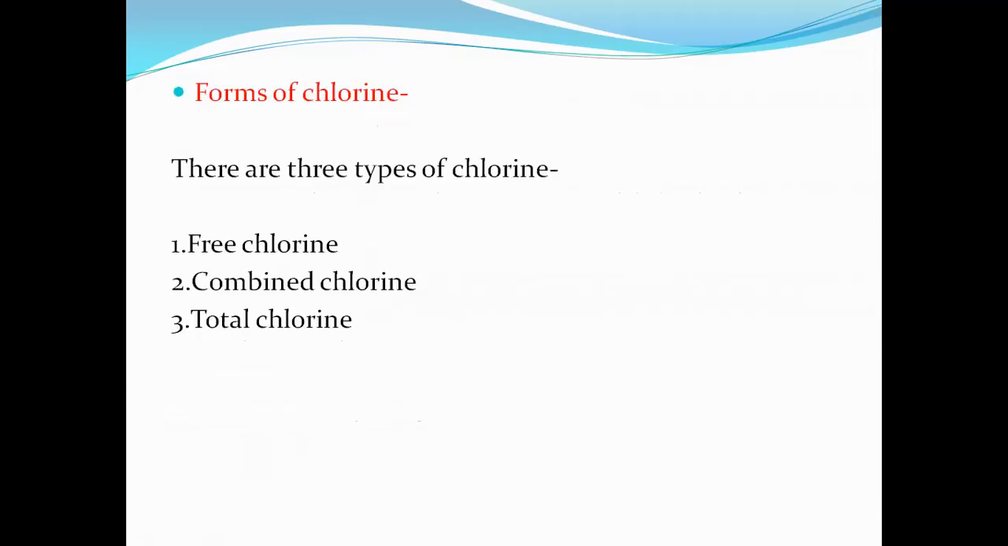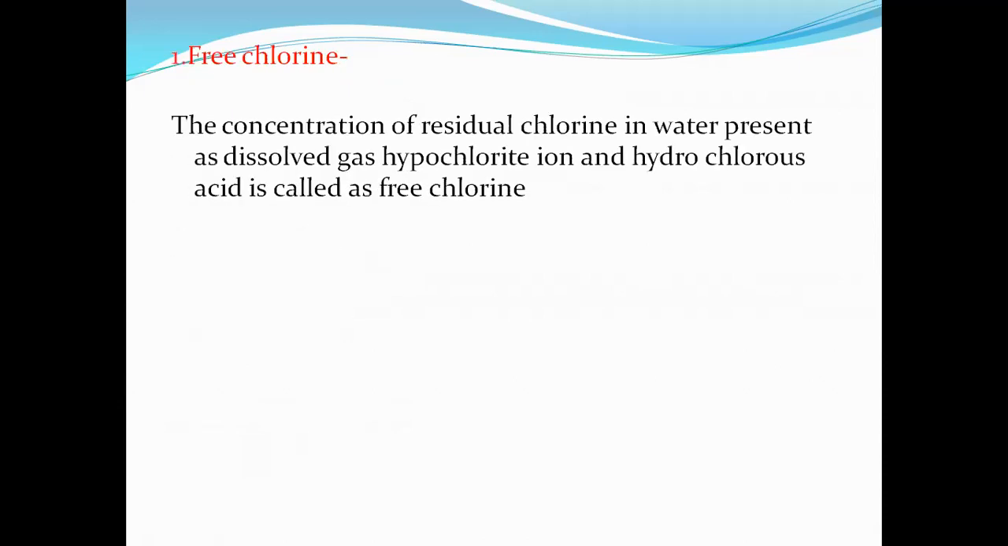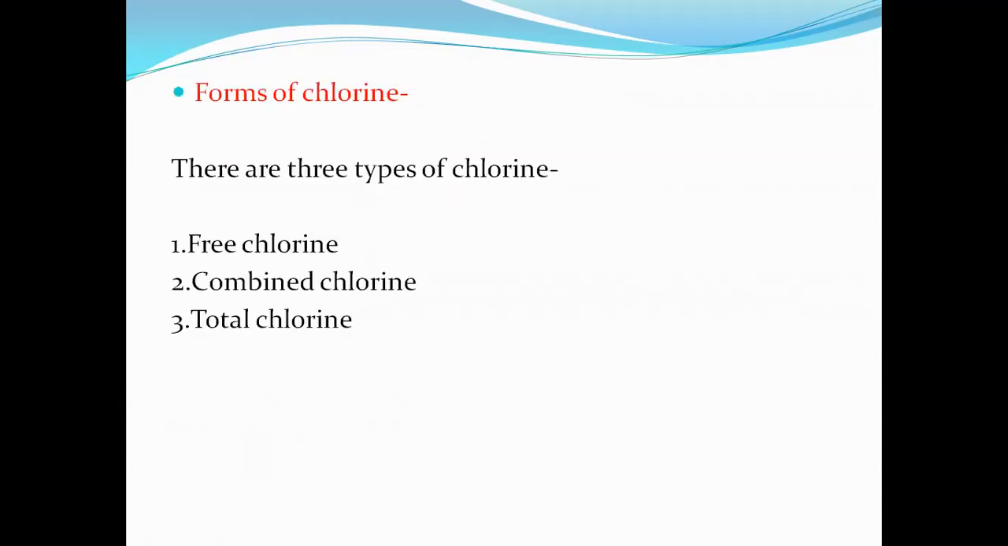Now the next point is forms of chlorine. While doing chlorination of water, there are three types of chlorine added into the water. This is known as the forms of chlorine. The first form is free chlorine, the second is combined chlorine, and the third is total chlorine. These three are the forms of chlorine. Now we will discuss these forms of chlorine one by one.